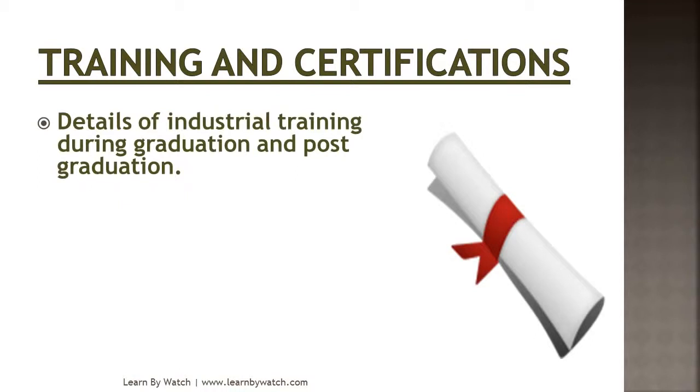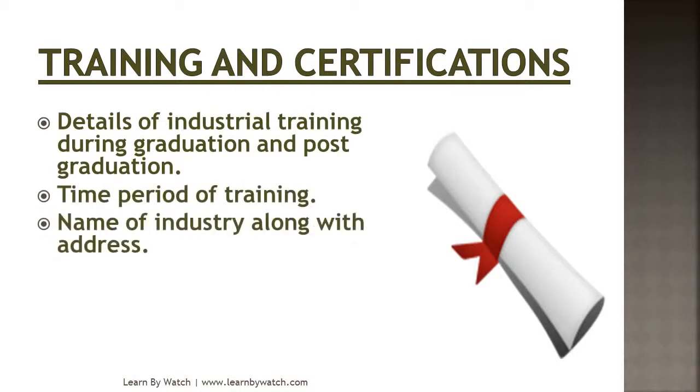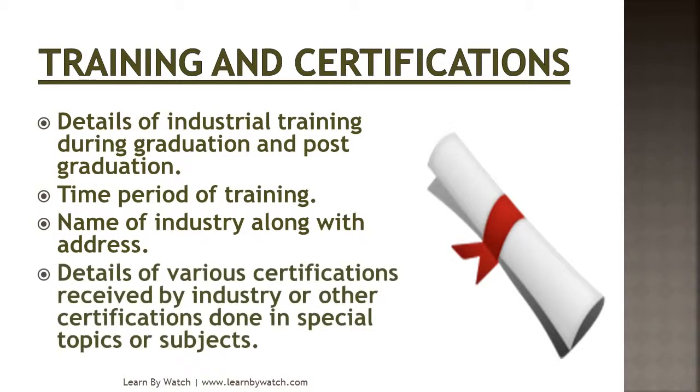We all do graduation and we all do industrial training, so write the information about industrial training in detail. Cover points like the time period of training, the name of the industry where you did this training, and the address also. Then the detail of certification: because you did training in some topic, the certificate gives the information about the topic you trained in. So write the details of the certification you received from the industry. In this way cover this section.